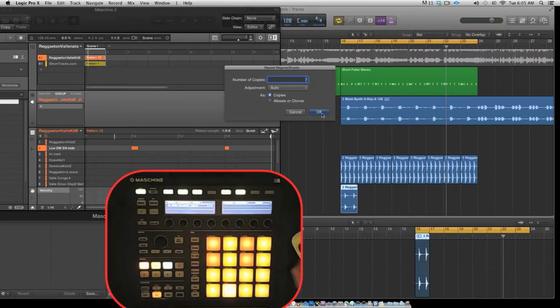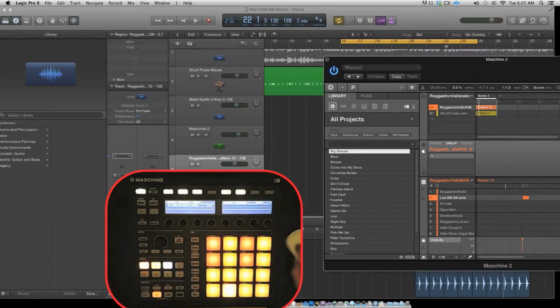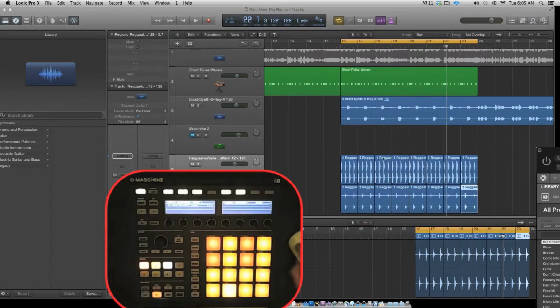Command R to repeat. We're going to mute the Maschine, that way it doesn't double play. And here we go.